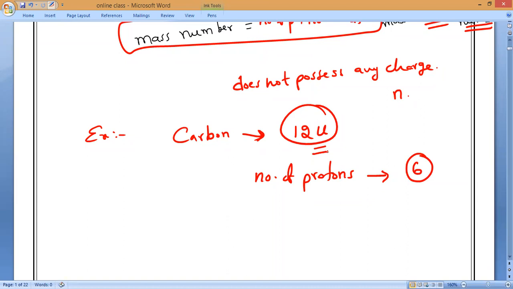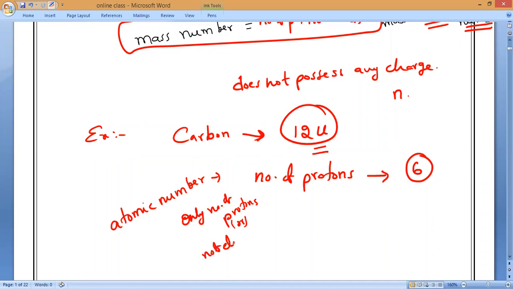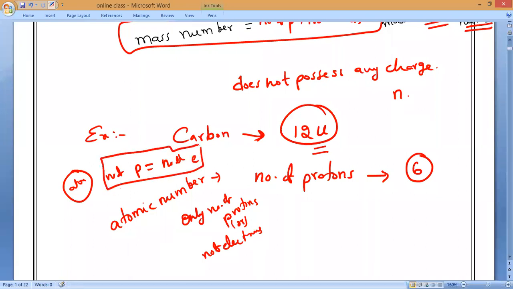How? As we all know, atomic number means we take only the number of protons, or we can take the number of electrons also, because for every atom, the number of protons is equal to the number of electrons. That is what we call atomic number. But for atomic mass, the number of neutrons may vary. It is not always equal to the number of protons.